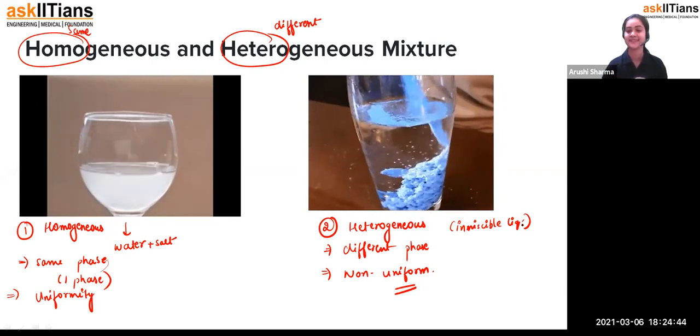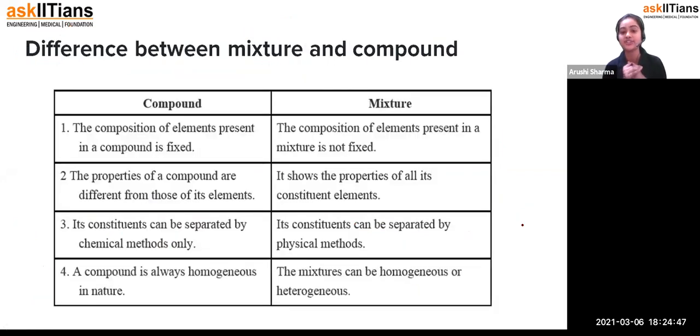Now coming to the difference between mixture and compound. Starting with the first point, the composition of elements present in a compound is fixed, it is not going to be altered under any condition. But in a mixture, the composition of the components is not fixed. Because in a mixture, like salt or sugar in water, it depends upon us, we can vary the amount.